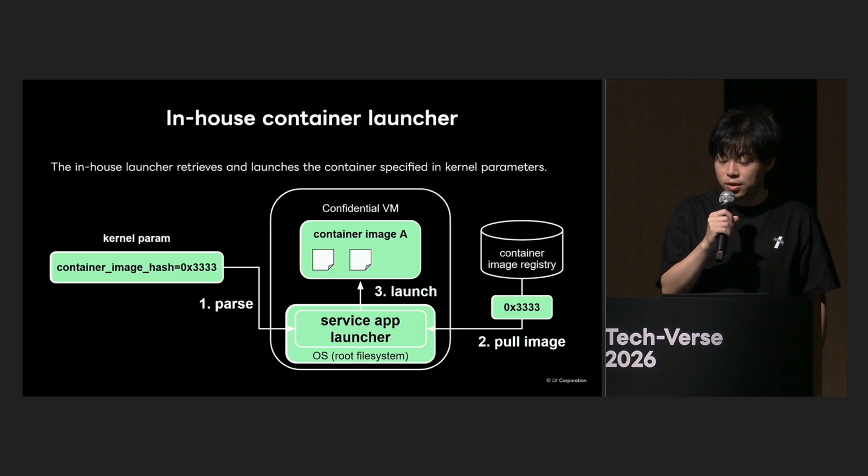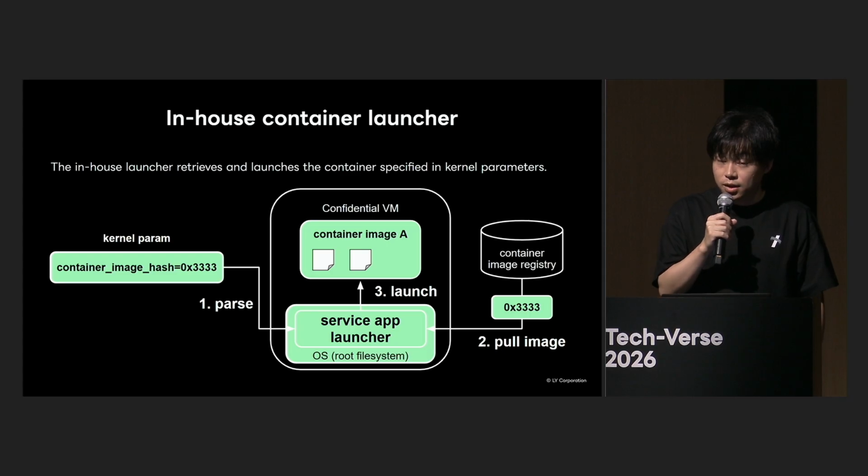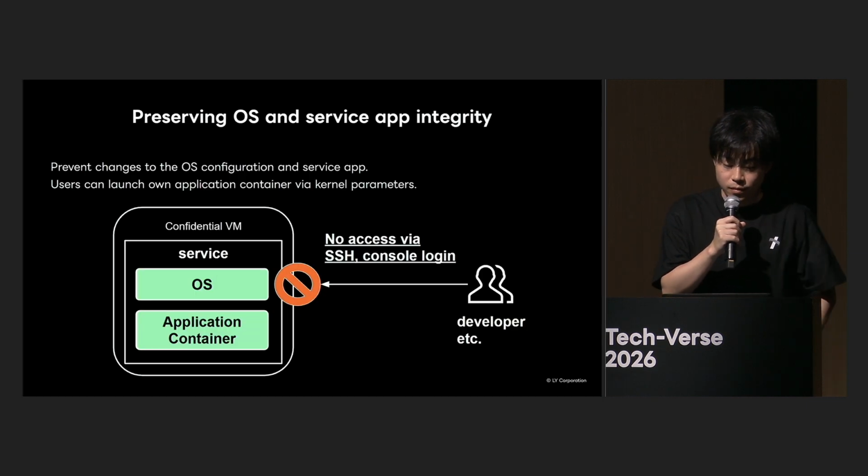Up to this point, I have explained that we can achieve a state where the OS and application containers can be launched without modification to the specified service content. Furthermore, the attestation report now allows us to verify which OS and application containers have been launched. To make the service trustworthy, we must also ensure that the service cannot be altered after boot, which is the other condition.